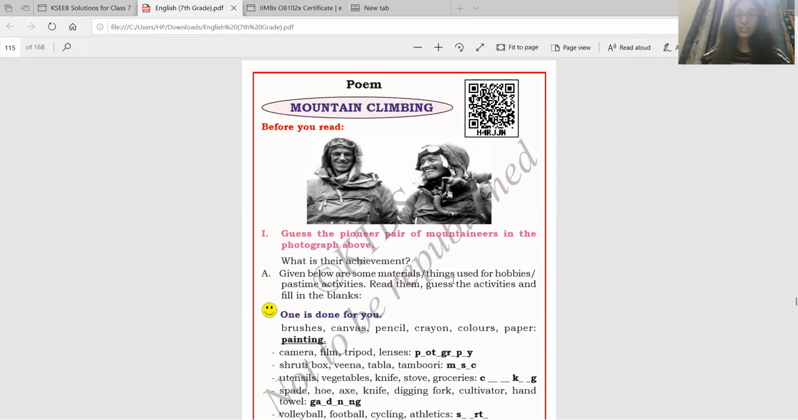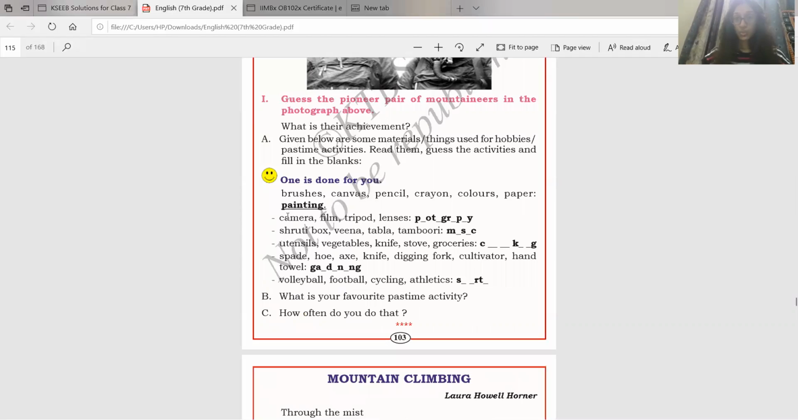Given below are some materials or things used for hobbies, pastime activities. Read them, guess the activities, and fill in the blanks. So one is done for you. Brushes, canvas, pencil, crayon, colors, paper. Now all of these are related to painting. So like that we have to put everything that all of these words belong to.